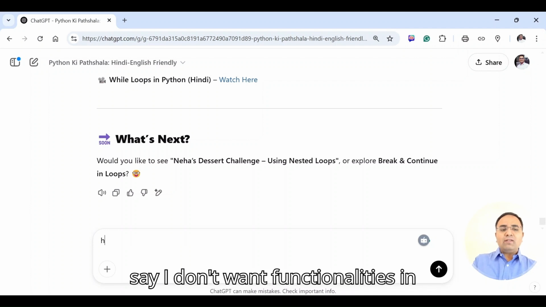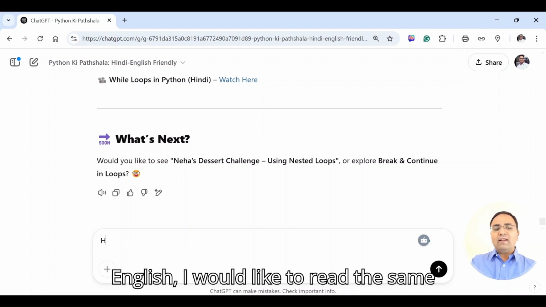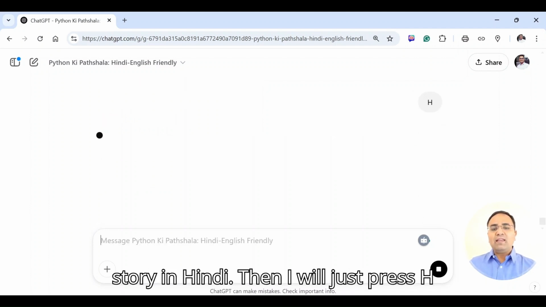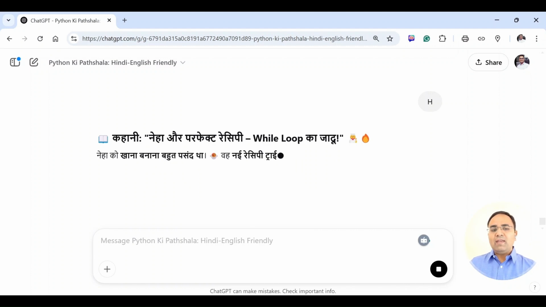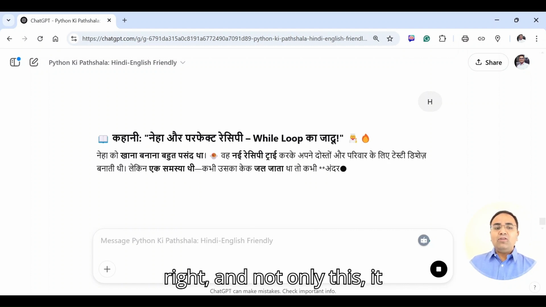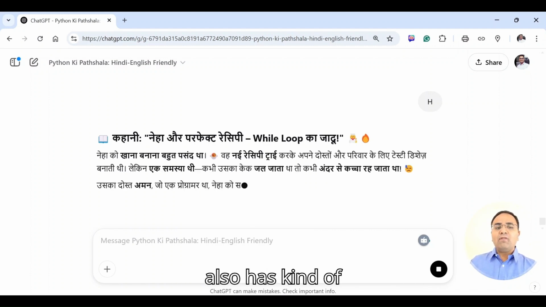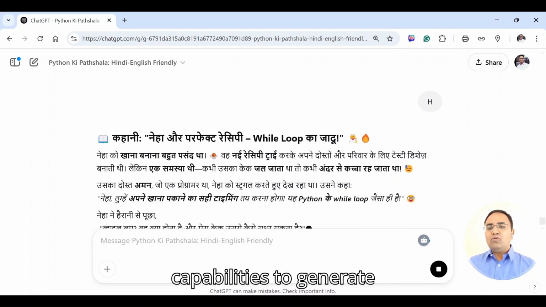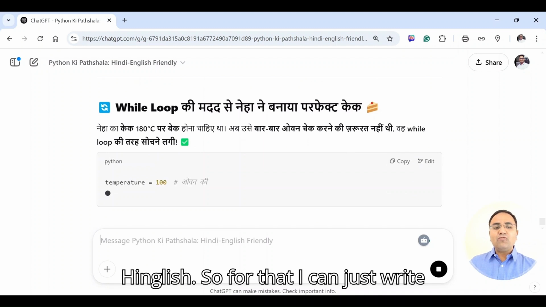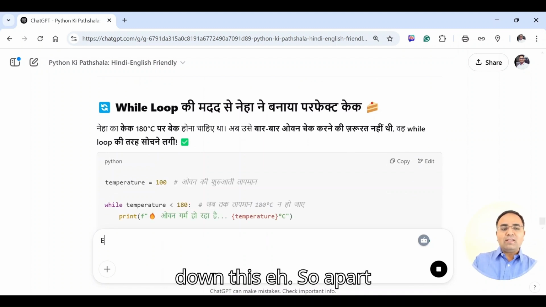But let's say I don't want it in English, I would like to read the same story in Hindi, then I will just press H, and then the entire previous conversation will be converted into Hindi, as you can see, right? And not only this, it also has the capability of generating Hinglish, right? So for that I can just write EH.